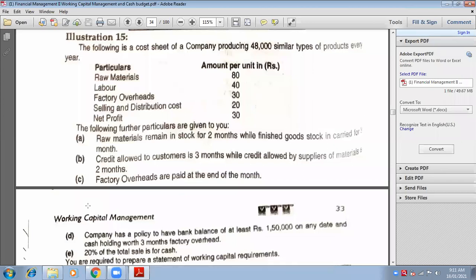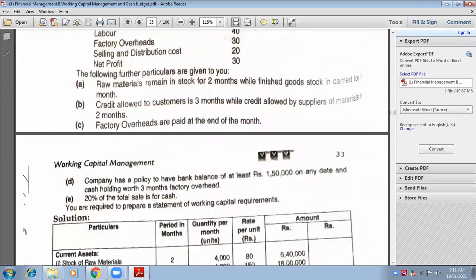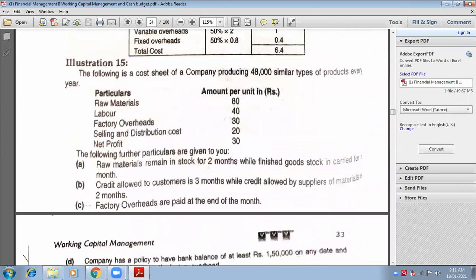Following further particulars are given to you. Raw material remains in stock for 2 months, while finished goods stock is carried for 3 months. It is a little blur, yes, it is 3 months, correct. Credit allowed to customers is 3 months, means debtors, while credit allowed by suppliers, means creditors of material, is 2 months. Factory overheads are paid at the end of the month.